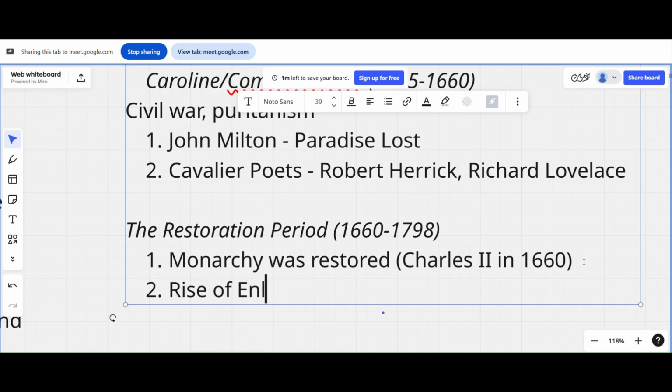Enlightenment. Novels started to appear from here. It's still not very prominent, but novels started appearing from here.